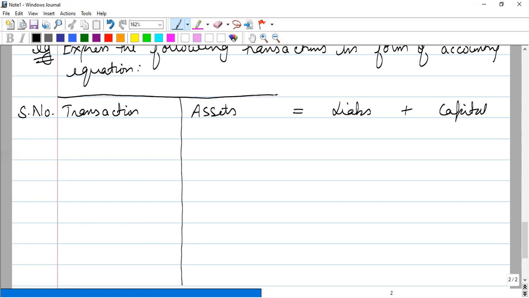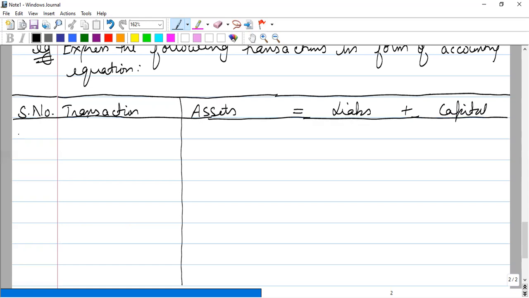After every transaction, this equation should be equal. Total of assets will always be equal to total of liabilities plus capital. You have to check it after each transaction.